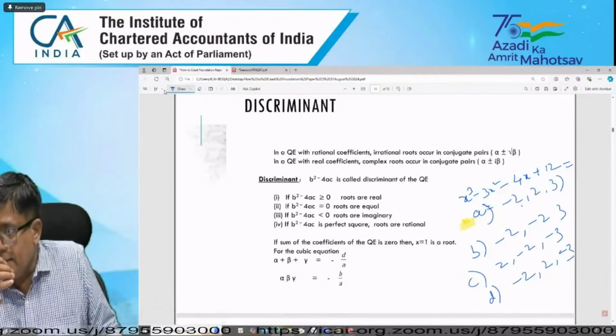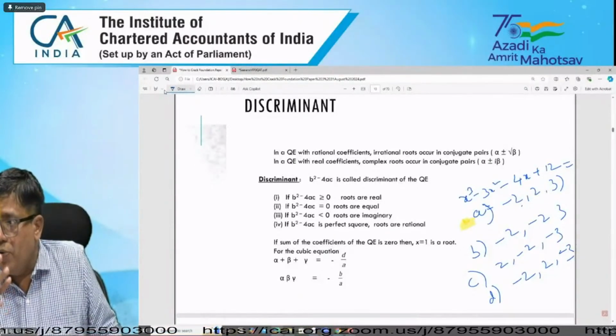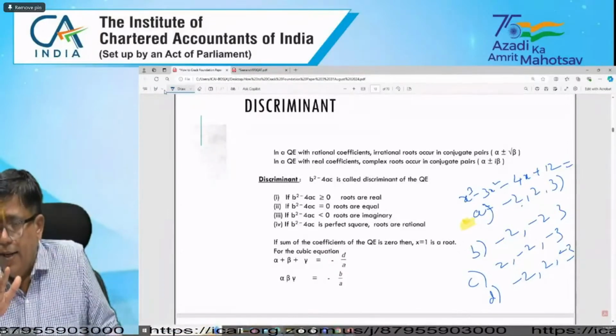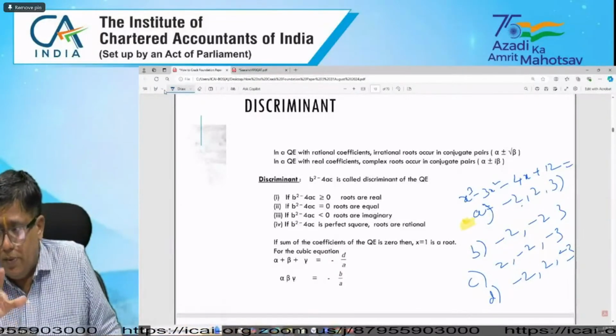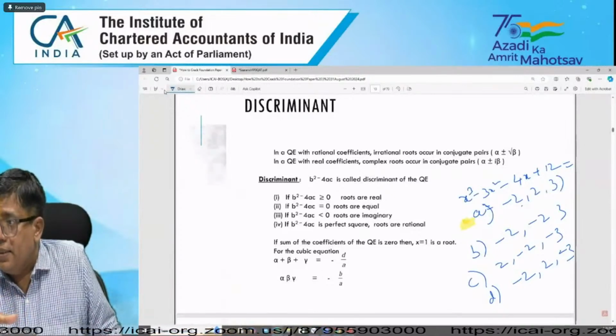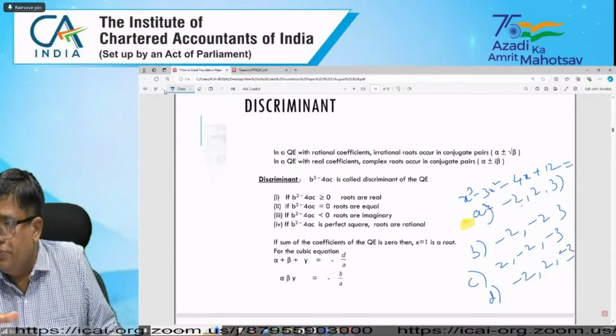In such a case, how will you opt for such a question? How will you be able to answer? That is the query, and students generally face issues like that when such problems come.